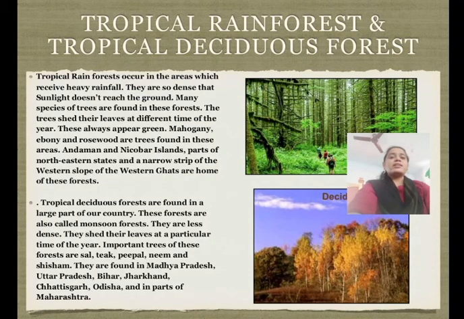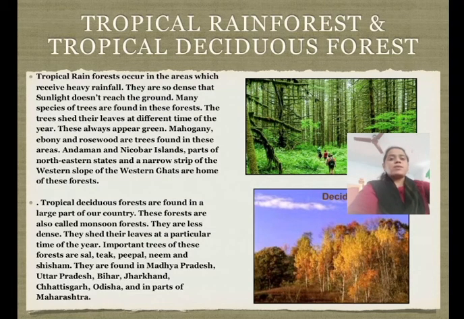There is little undergrowth as the sunlight does not reach the ground of the jungle. These forests have broadleaf and hardwood trees. The trees reach a height of about 60 meters. The rainforests are called evergreen because they appear green throughout the year. The trees shed old leaves and bear new leaves at the same time. Common species of plants found in the tropical evergreen forests of India are rosewood, mahogany, shisham, teak and bamboo, etc.